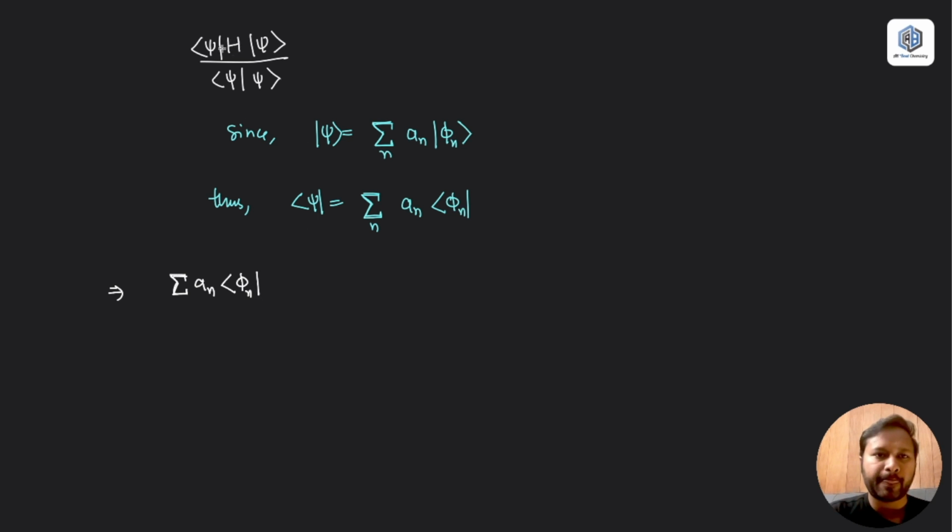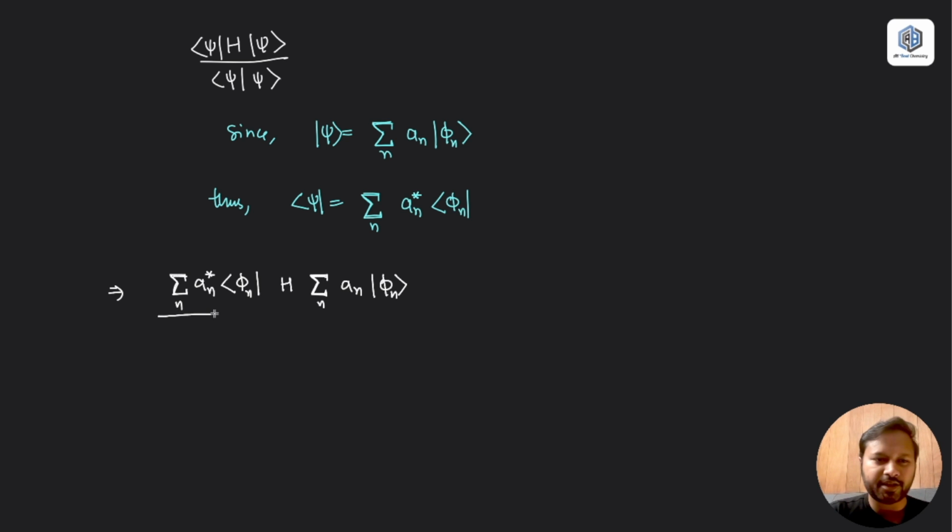Then I have h, and then I write the value of the ket vector from here, just the way it is: a n, and then the bra vector phi n. Or let's make it correct: let's consider it as star, the complex conjugate. That should be actually correct, so let it be like this.